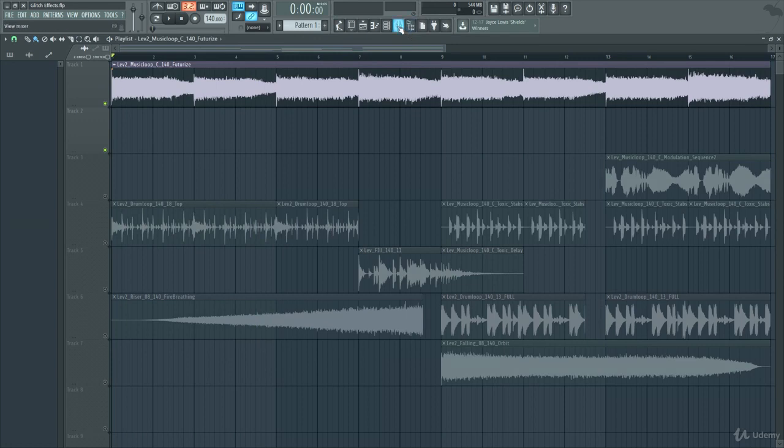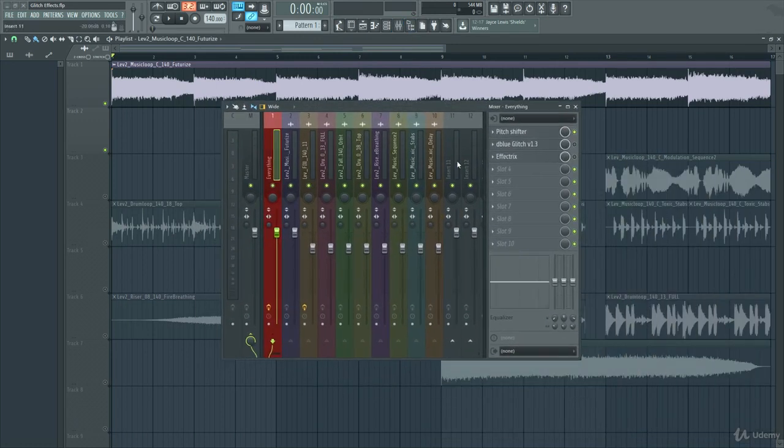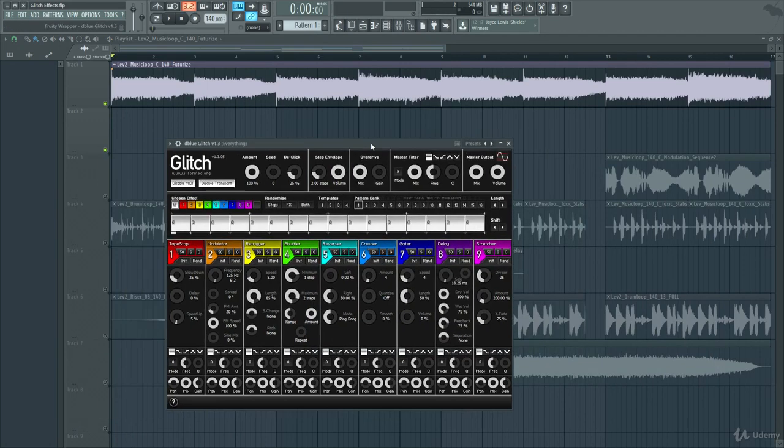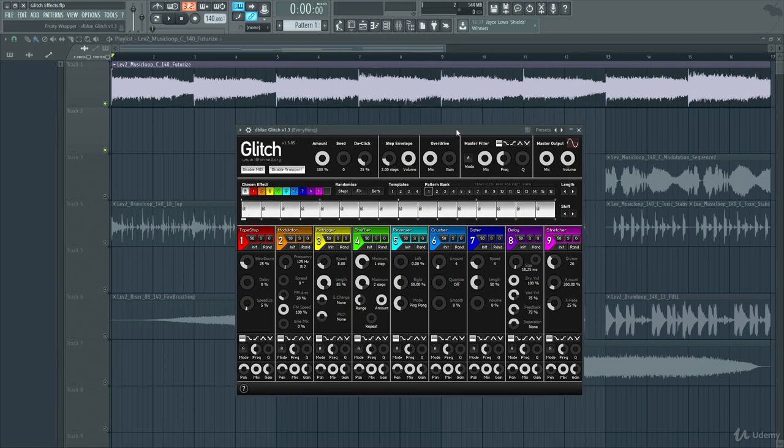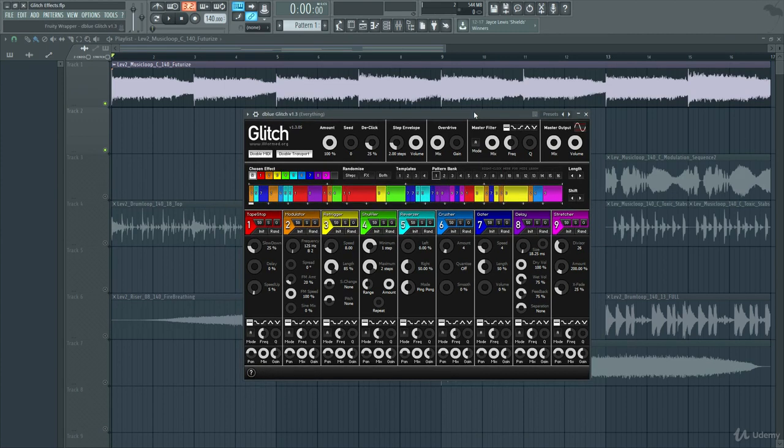So that's Gross Beat. Another one that I want to recommend is Glitch by D Blue. And Glitch is another great plugin that can do glitches very quickly. Its first version is actually free now online. You can just Google it and download it for free. And there's also a second version, which is fantastic. So definitely consider Glitch if you're going to look for glitch plugins.